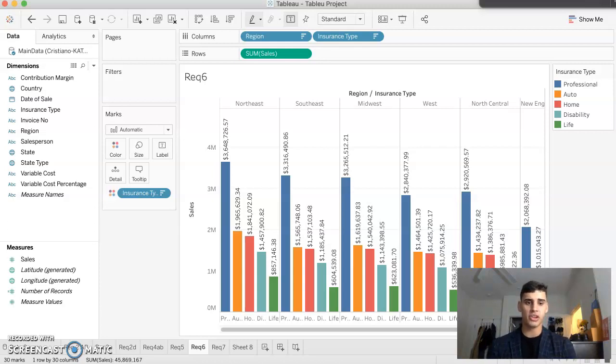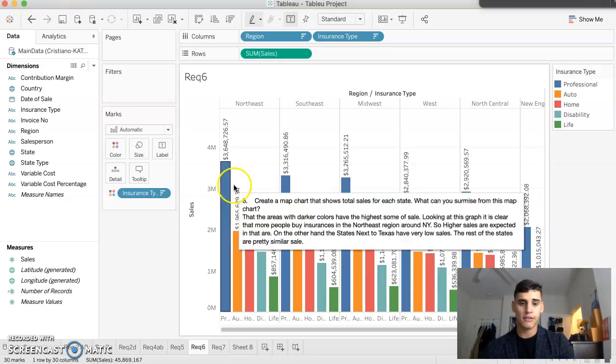Right now we are looking at the sum of sales, but now separated by type of insurance. So it's separated by professional, auto, home, disability, and life, and is broken down by each area. A trend that we can see in each area is that professional is the leading insurance type, followed by auto, and the third one is home. Disability is the fourth one, while life is the lowest type of insurance with the lowest sum of sales.